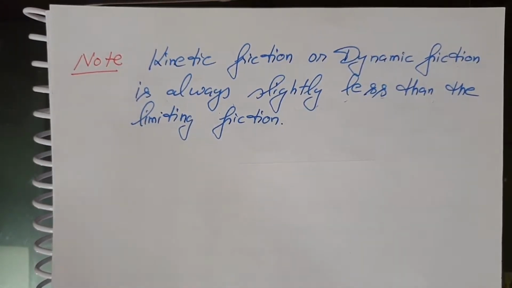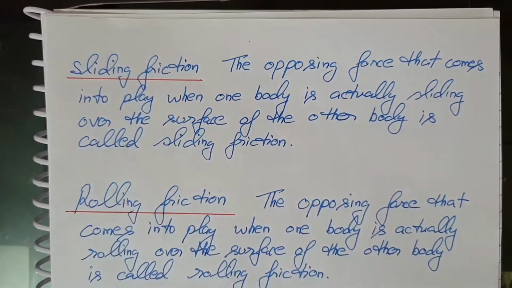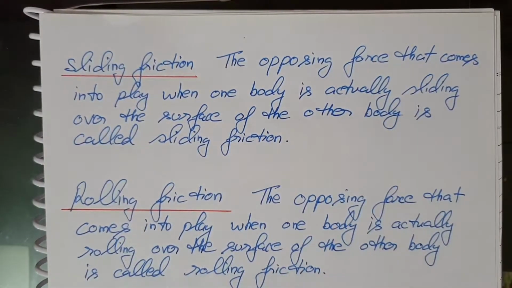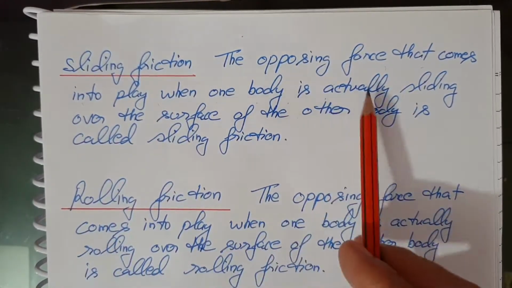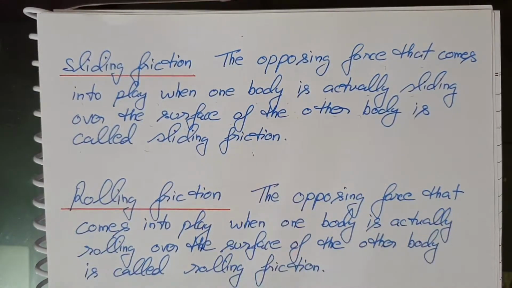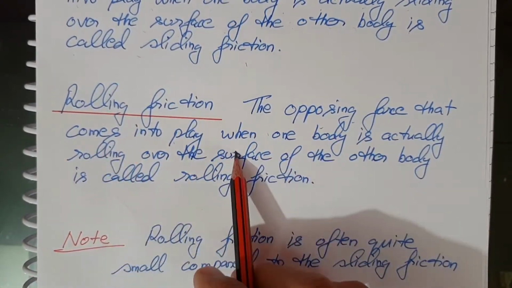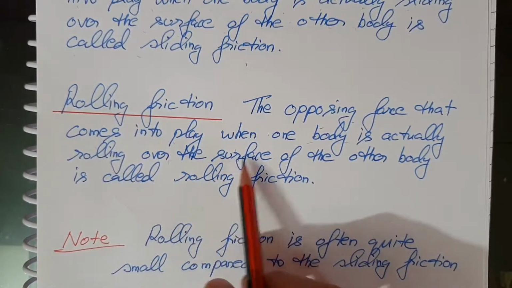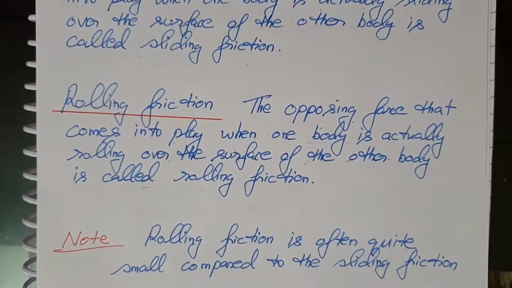Now, dynamic friction or kinetic friction is of two types. One is known as the sliding friction. The opposing force that comes into play when one body is actually sliding over the surface of another body is called a sliding friction. Now the second part is the rolling friction. The opposing force that comes into play when one body is actually rolling over the surface of another body is called a rolling friction. So these two are examples of kinetic or dynamic friction.